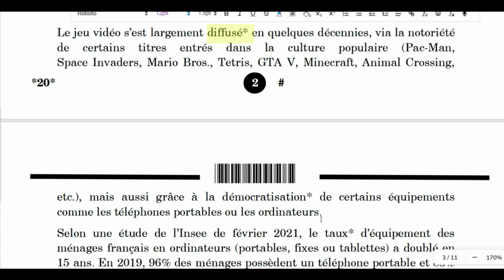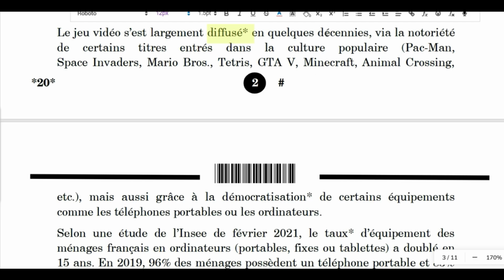So the meaning of this is, video games have spread widely over the past few decades through the popularity of certain famous titles such as, all this is given in the bracket, and also thanks to the fact that some devices such as mobile phone or computer have become available to everyone.